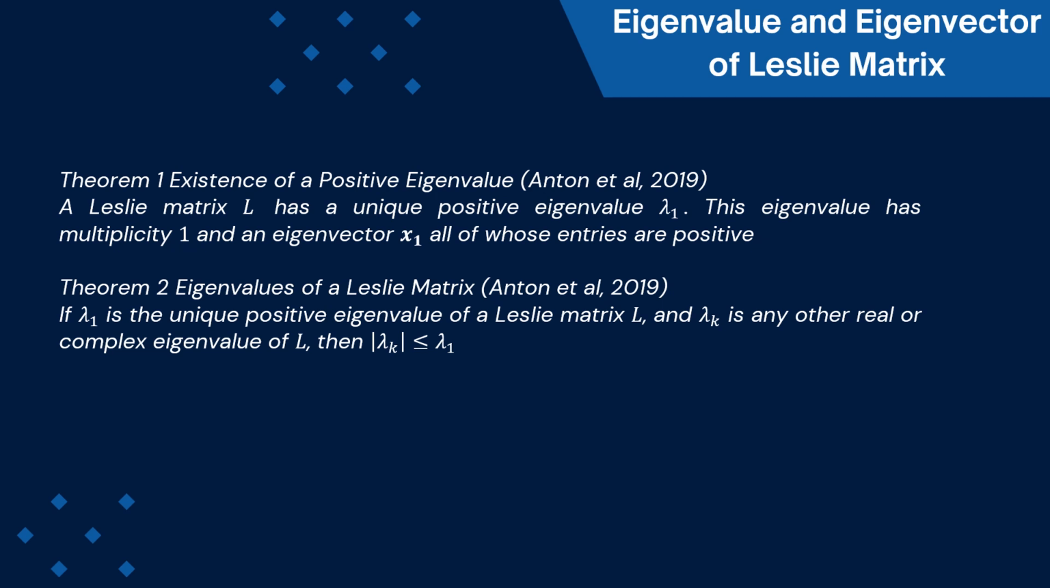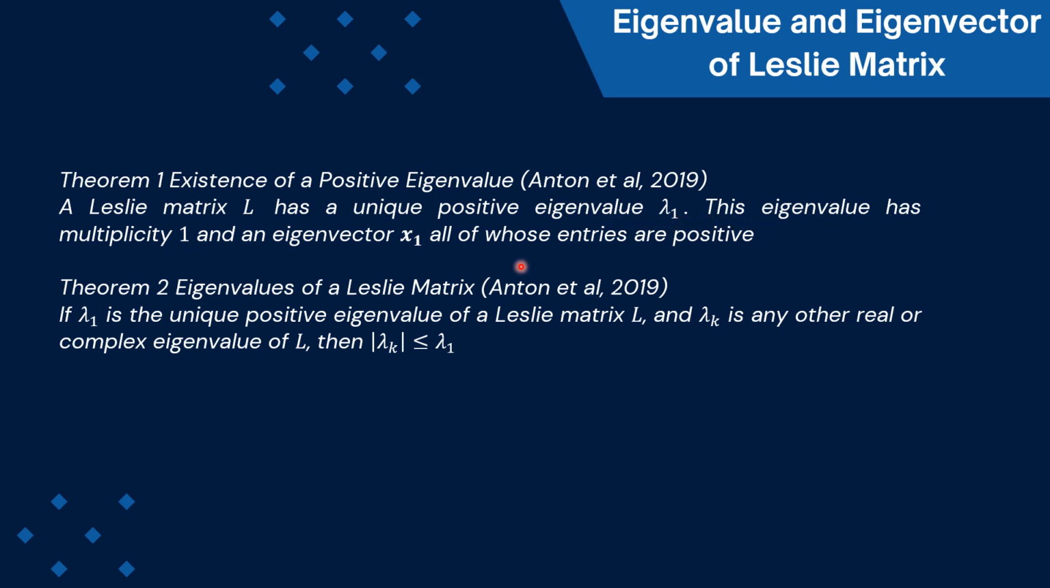Next, we will talk about the eigenvalue and eigenvector of the Leslie matrix. Here are two theorems from Anton et al. 2019. The first theorem is the existence of a positive eigenvalue. A Leslie matrix L has a unique positive eigenvalue lambda 1.